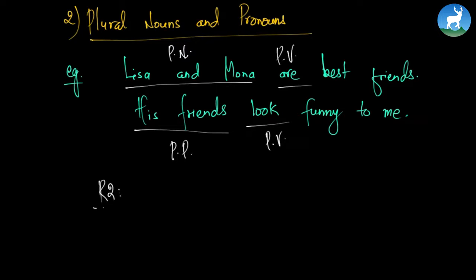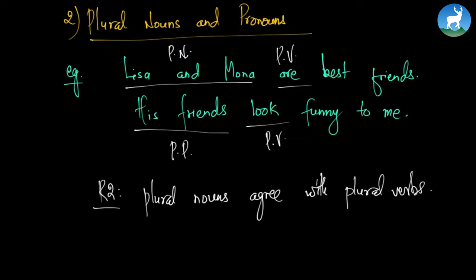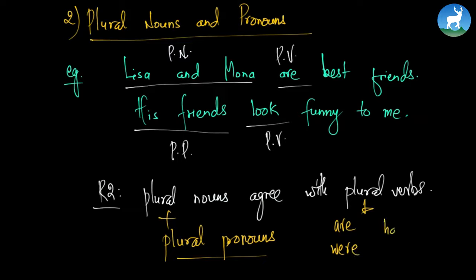So what is the rule? Rule number 2: plural nouns agree with plural verbs. Plural nouns and plural pronouns, they all agree with plural verbs. What are plural verbs? A quick reminder. Come on, say it: what are plural verbs? They are: are, were, have, do, and finally the V1.